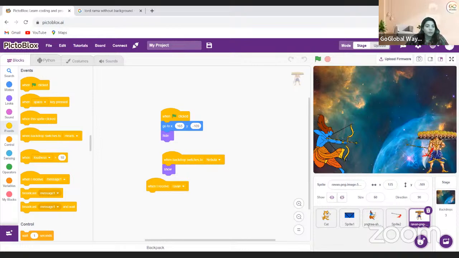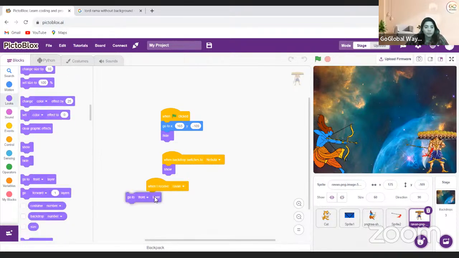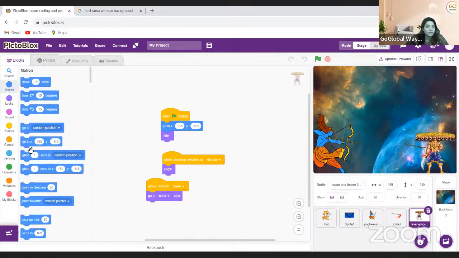Okay, so I'll go to looks first of all, and I want go back layer always. Take it, and he will shake a little bit here. So I move it here and then here. A little bit here and then here.